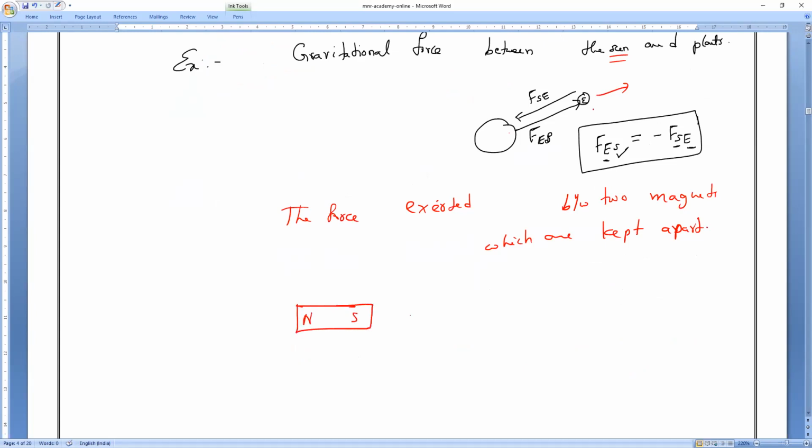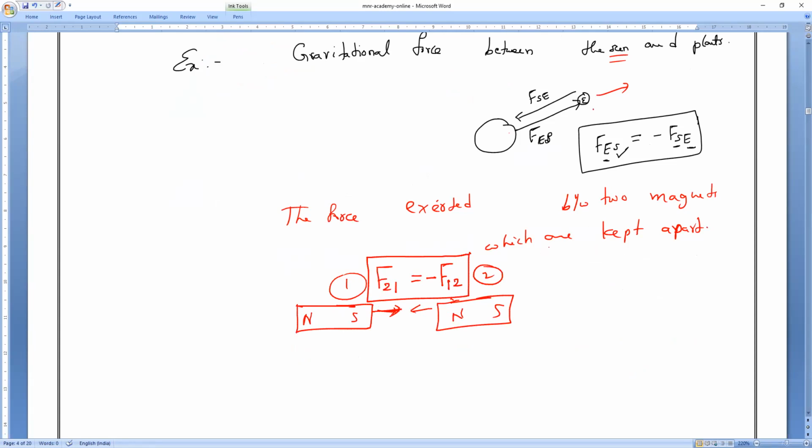If I take one bar magnet and another bar magnet, there is a force of attraction between them. This is magnet 1, this is magnet 2. The force exerted by magnet 1 on 2 is equal to the force exerted by magnet 2 on 1. Always one is action, another one is what? Reaction.